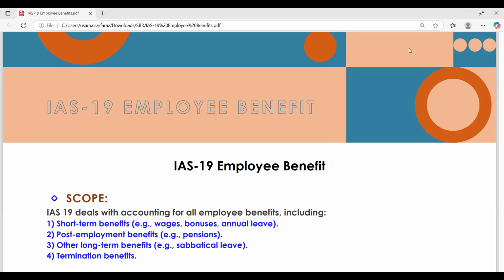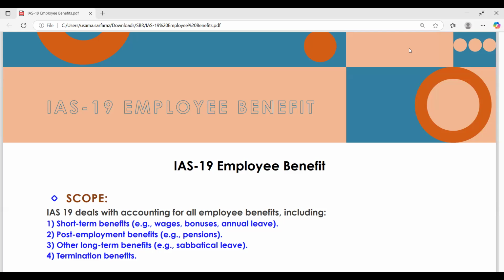So today we are going to discuss lecture number 16 of IAS 19 Employee Benefits. What are the employee benefits? There are a few kinds of benefits. Short-term benefits mean within 12 months of your service, such as bonus.